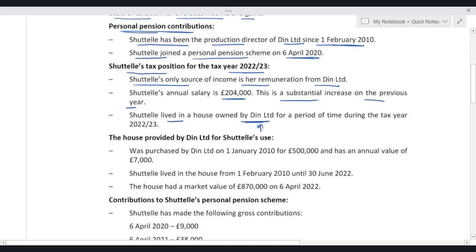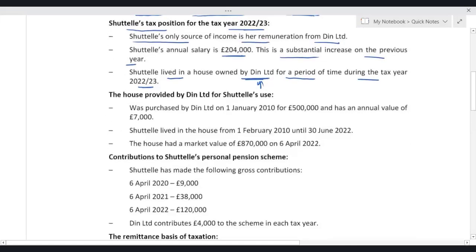It means we should be thinking of the accommodation benefit as well, for a period of time during the tax year 22-23. It means this individual has not lived there for the entire year. Shuttle lived in a house owned by Dean Limited for a period of time. So we'll see how many months in the current tax year Shuttle has lived there.